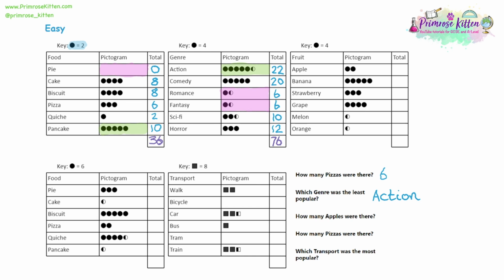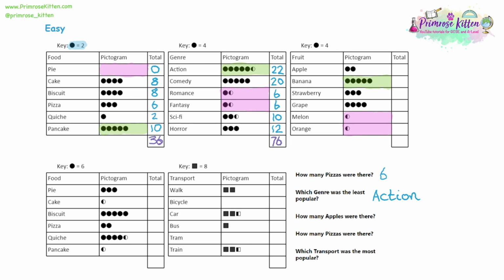Moving on to question 3, we have people's favourite fruits, and straight away we can see the most popular fruit is banana because that's got the most circles. It's got 5. The others have got 2 or 3 or 4 or a half, so nothing is higher than banana. The least popular, melon and orange, both have half a circle, so they are going to be the least popular. And again, we can tell the least and most popular without having to even think about the numbers represented here, which is the advantage of pictograms.